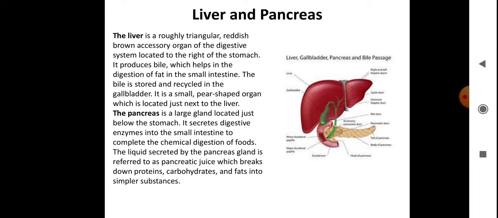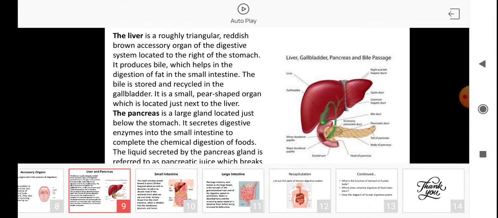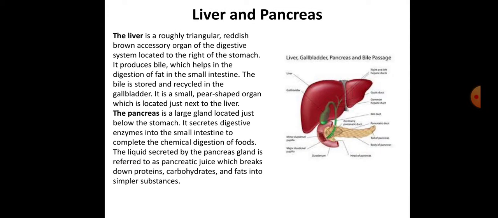Always remember, the liver is on the right side. It produces bile, which helps in the digestion of fat in the small intestine. Whatever the liver secretes enters into the small intestine. So in the small intestine, the complete digestion process ends up.